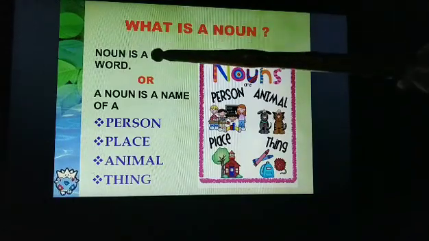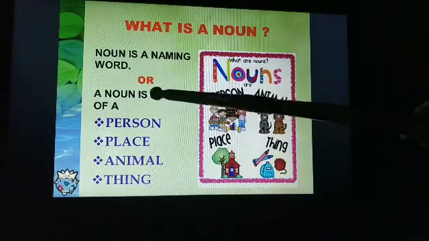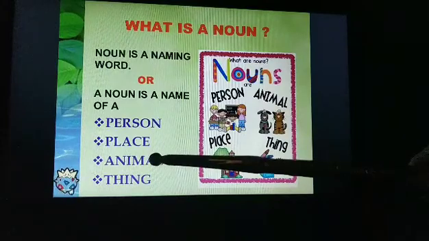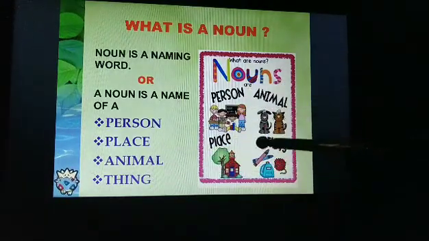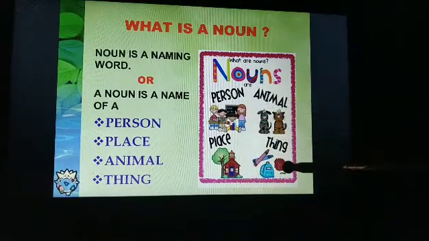Before proceeding to the noun number, let us recap what is a noun. Noun is a naming word, or we can also say that a noun is a name of a person, place, animal or a thing. Here you can also see the examples: person, place, animal, thing.